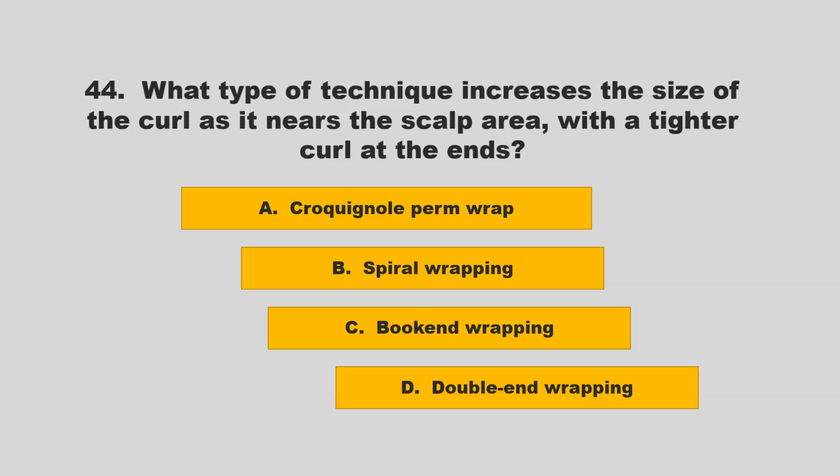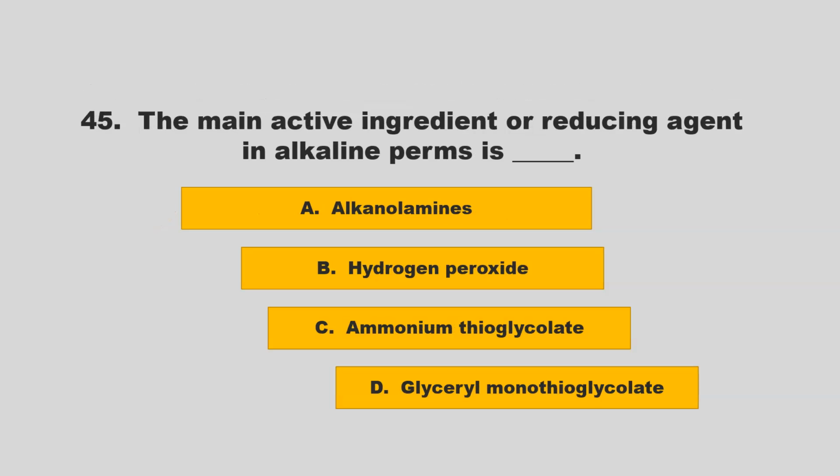What type of technique increases the size of the curl as it nears the scalp area with a tighter curl at the ends? Is it crokinole perm wrap, spiral wrapping, bookend wrapping, or double end wrapping? If you chose A, crokinole perm wrap, you are correct.